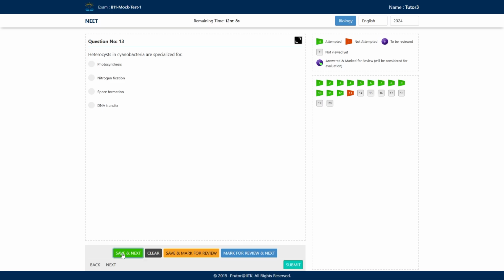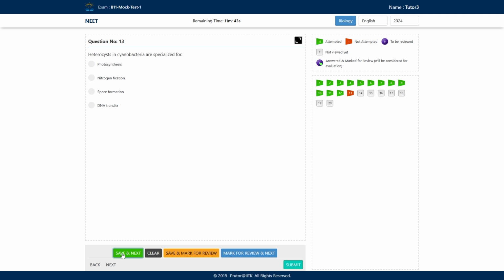We are talking about the cyanobacteria, Anabaena and Nostoc. In the coralloid root of Cycas, these Anabaena and Nostoc are living inside. They can fix the atmospheric nitrogen and make it available to the gymnosperm roots.